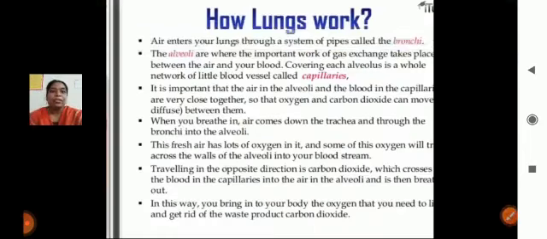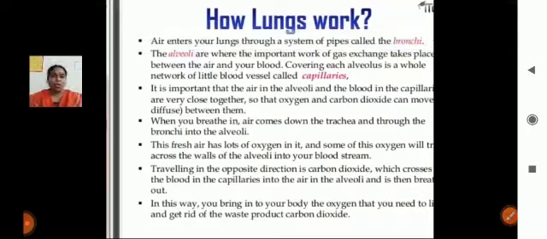Okay. And now we discuss the main function of lungs. The most important structure in the lungs is the alveoli. So now we can discuss what the main function is. When we are inhaling gases, what will happen? The gases will pass through the nostril chamber, mouth, pharynx, larynx, trachea, to the lungs.